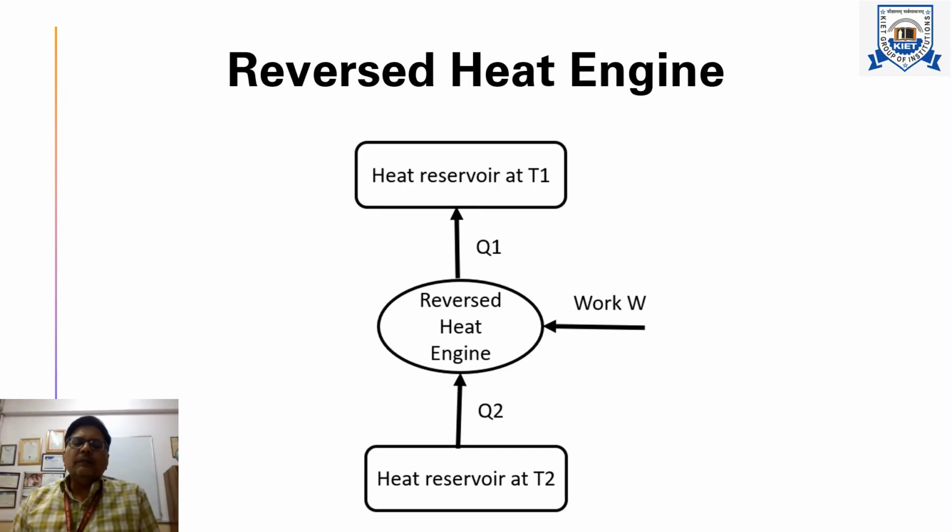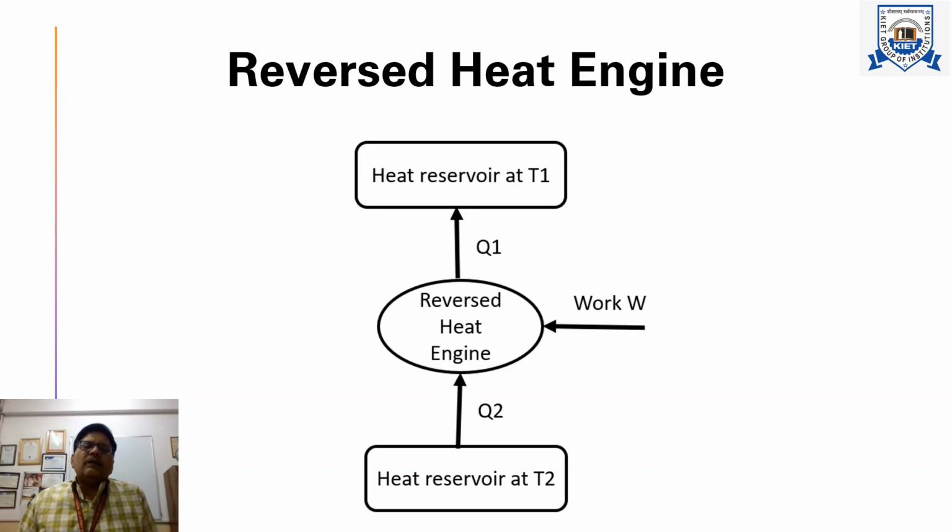So how will it be possible to transfer heat from Q2 to Q1? With the help of work W, we are able to transfer heat Q2. With this external work W, heat is transferred from the low temperature and supplied to temperature T1, and the amount of heat is Q1. From the first law of thermodynamics, Q1 equals Q2 plus W, as refrigeration is the process in which we have to maintain the temperature of a system lower than the surroundings.